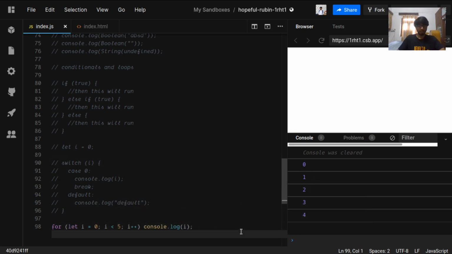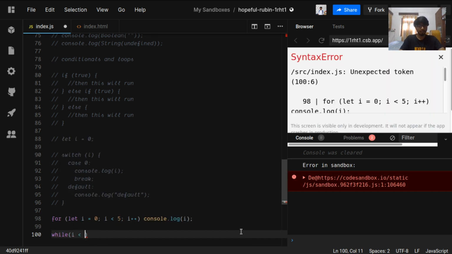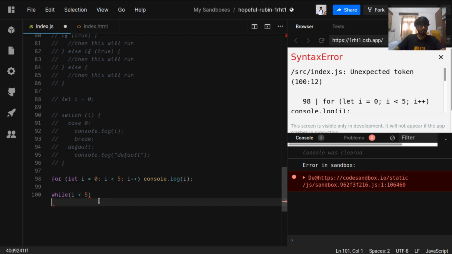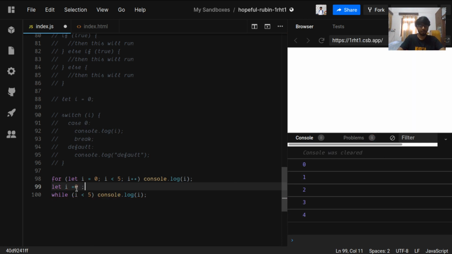Cool. Now let's check it for a while loop. While i is less than 5, we'll do the similar console logging without the curly braces. We can have curly braces if we have more than one line, but here we have one line.